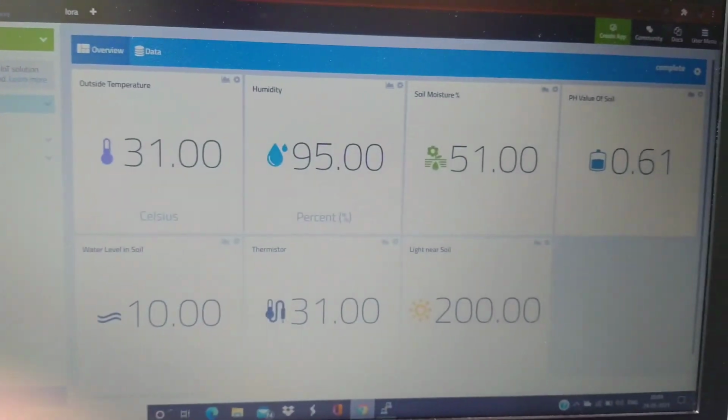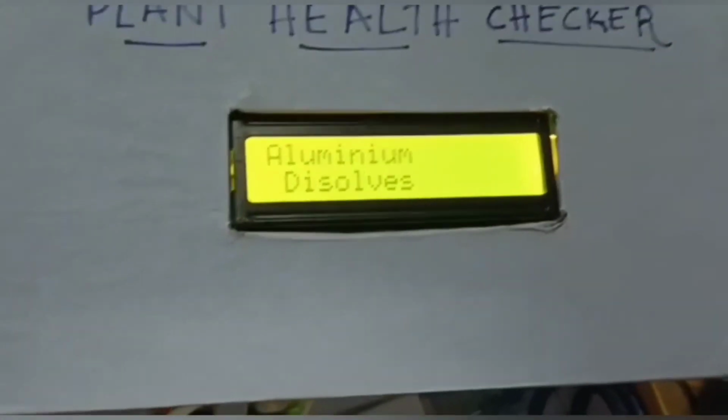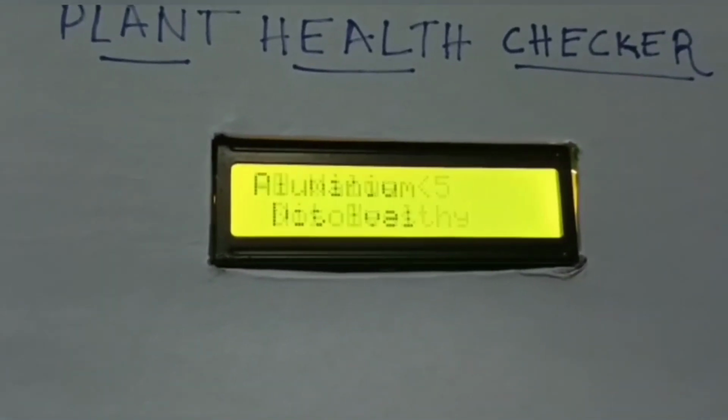This is the Kaa cloud interface, Kaa My Devices. This is open source, and we can see the output on the LCD screen also, whether the plant is healthy or not.